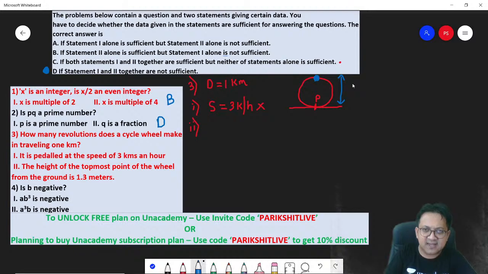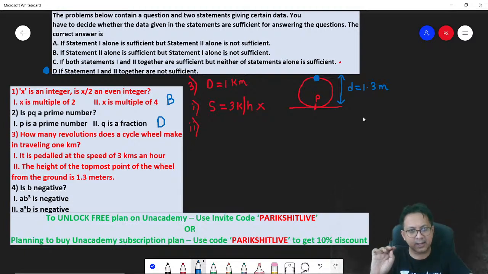So can I say, in other words, the diameter is 1.3 meters. Correct? 1.3 meters. So what is the circumference for point P to complete one rotation? Think about it. For point P to complete one rotation, it has to cover the entire circumference. Point P will rotate, cover the entire circumference and come back at the same point.